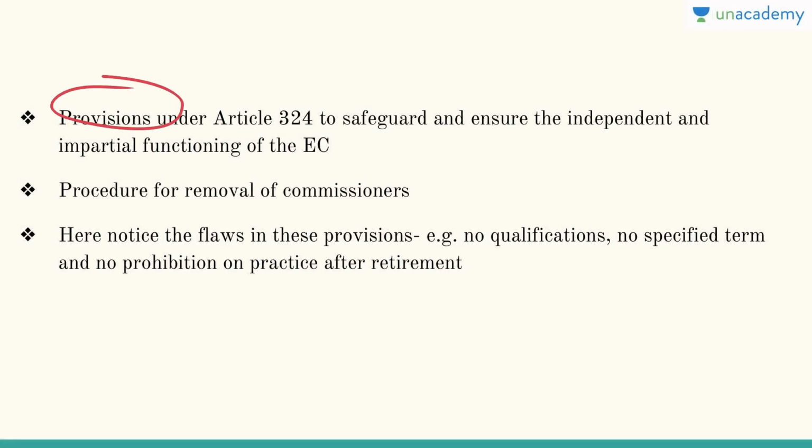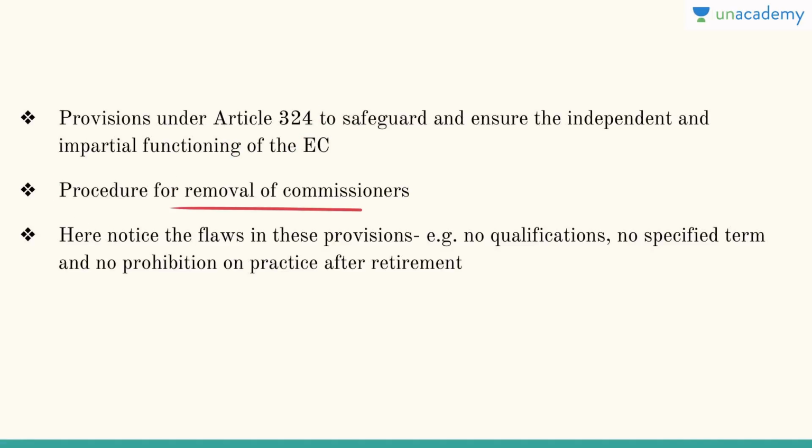Then various provisions under article 324 basically safeguard and ensure the independent and impartial functioning of the election commission. Do you know this is one of the few institutions which nobody accuses of, let's say, corruption or anything. These are the institutions which are responsible for free and fair elections. Free and fair election is not easy to come by, sir and ma'am. You have to ensure the independence and impartiality, because this is the biggest institution. If this fails, then the entire thing comes into question.